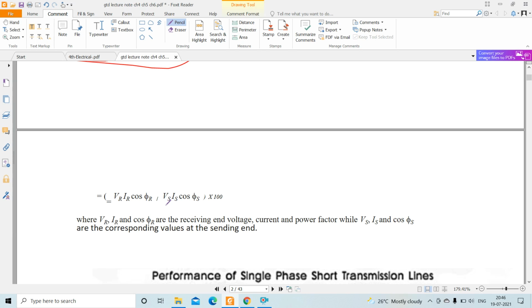Vs is the sending end voltage, Is is the sending end current, cos phi s is the sending end power factor, VR is the receiving end voltage, IR is the receiving end current, cos phi r is the receiving end power factor. Then efficiency is VR IR cos phi r divided by Vs Is cos phi s into 100. This is the formula for transmission efficiency.